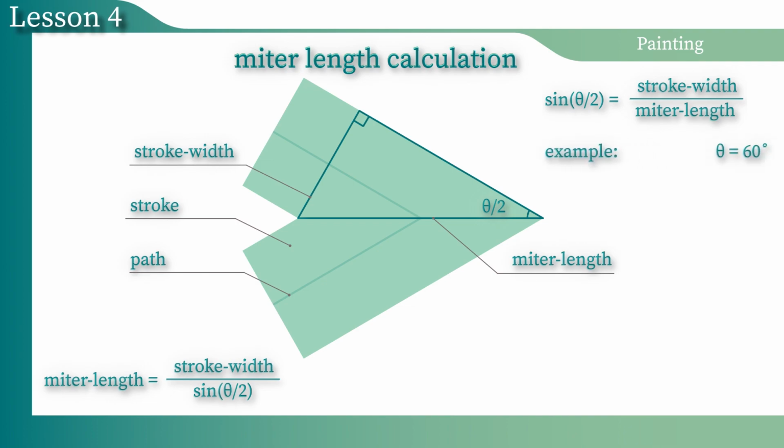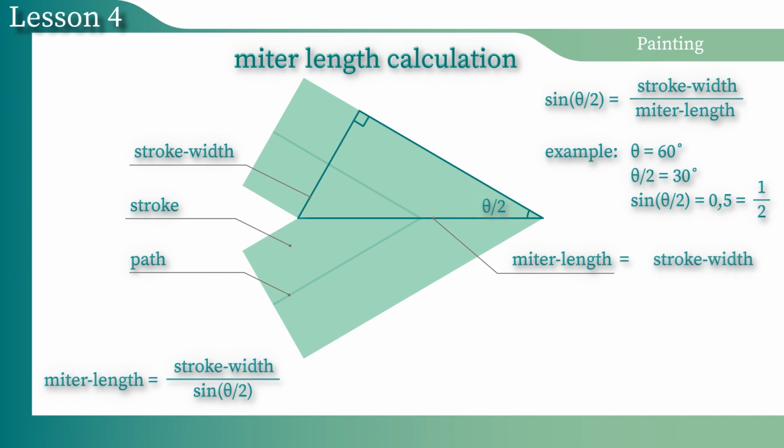For example, if the theta angle is 60 degrees, then the theta angle divided by 2 is 30 degrees. The sin of the theta angle divided by 2 is 0.5 or 1/2. And that means that the length of the opposite leg is equal to half of the hypotenuse. In this case, the length of the miter is equal to the stroke width times 2. To find out the length of the miter, you have to divide the stroke width by 1/2, which is the same as the stroke width multiplied by 2.